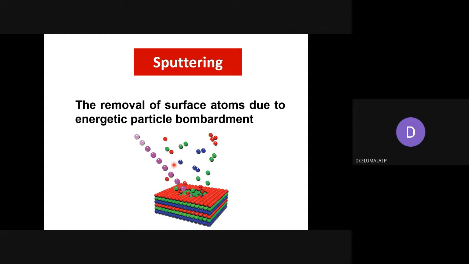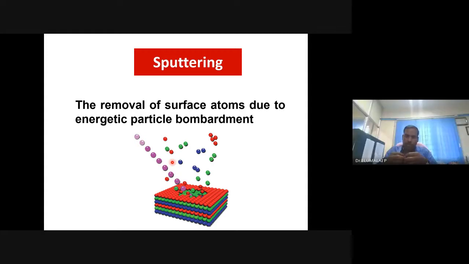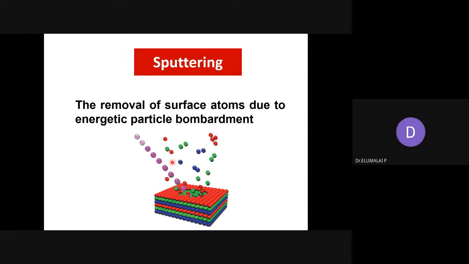This is similar to the arc discharge that we saw last class for the synthesis of carbon nanotubes. There we take a carbon rod or graphite rod and supply the potential at close proximity. Here it need not be carbon nanotubes. If it is graphite, you are going to get a carbon nanotube. If it is something else, for example gold, you are going to get a gold sputtered thin film or nanofilm.